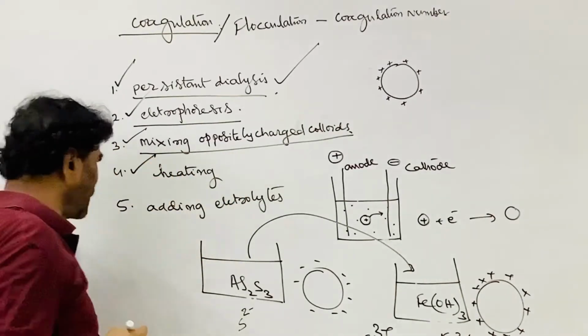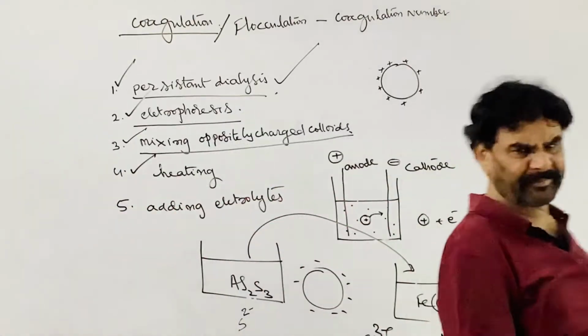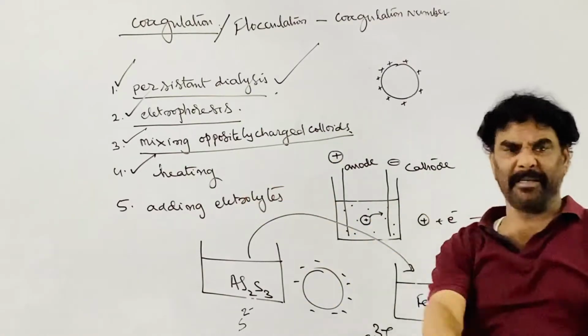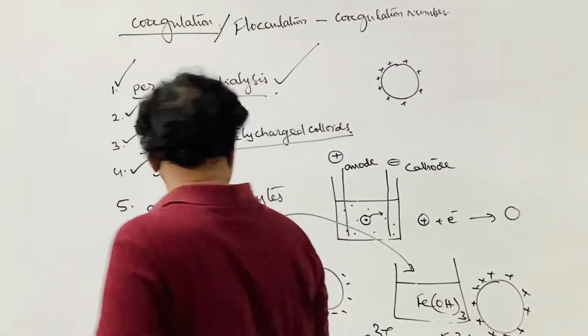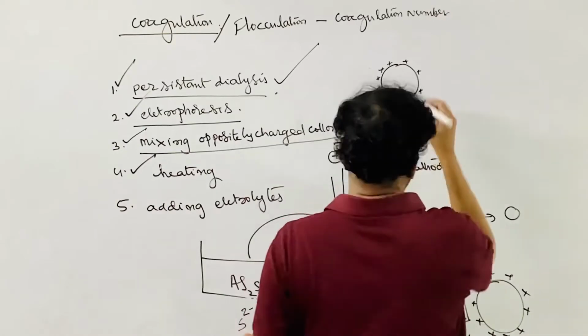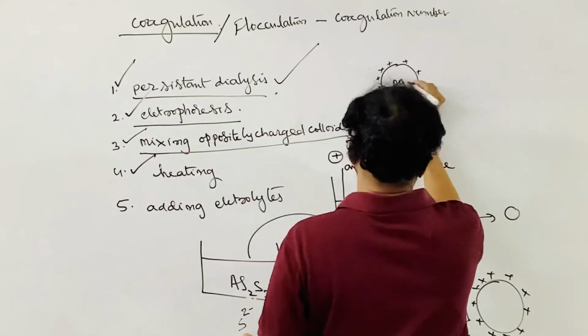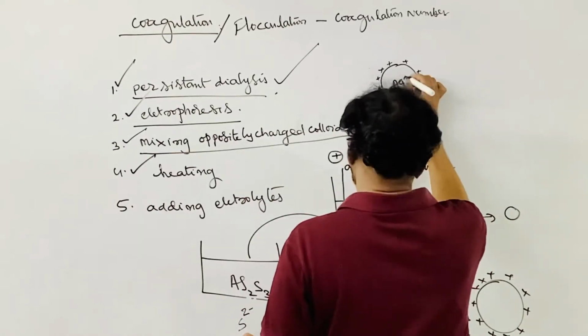The next one is the heating process. You can take anything, for example AgCl, AgBr, AgI.